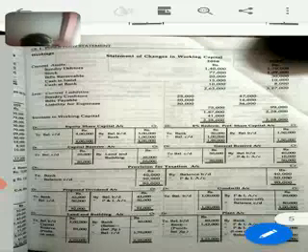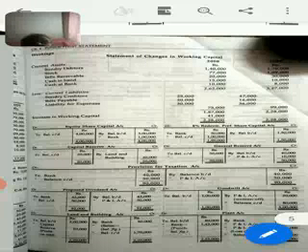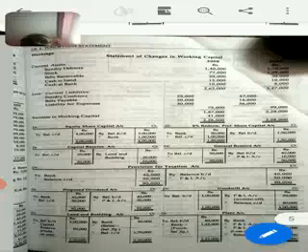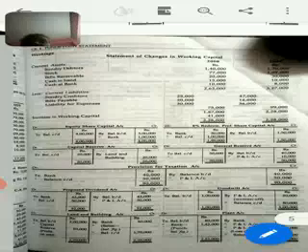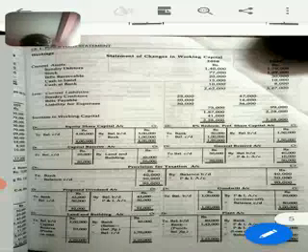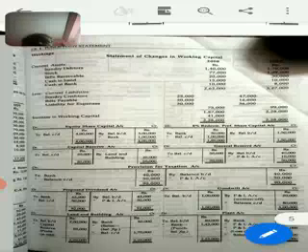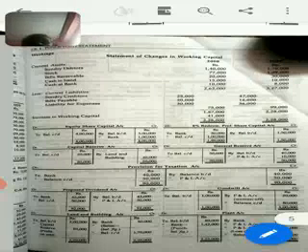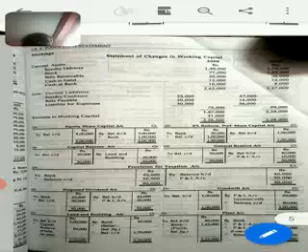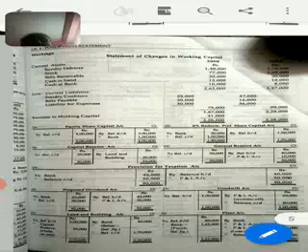So it will be 'to bank'. Again I am repeating, if nothing is mentioned, by balance BD means it will be paid in this year, and we will write 'to bank', and 'to balance CD' means we need to provide for this year, and it will be written as 'by PL account'. By PL account means it needs to be added with the profit while calculating fund from operation. And bank means it will come under the application side of the fund flow statement.